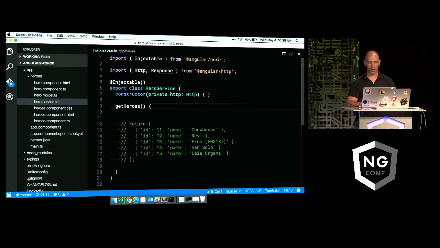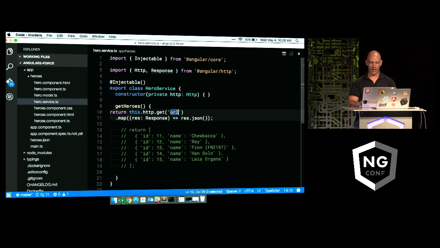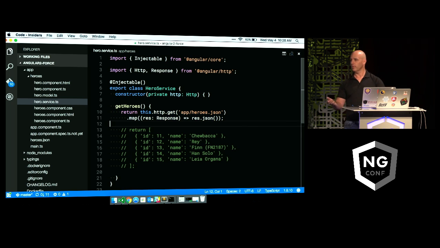The constructor is now going to know how to get that guy. And inside of our heroes function, I've got another snippet, which is called HTTP get. And in there, I'm going to pass in my different URL. I think it's app/heroes.json. And then it's going to map back a response. In this case, it's just my pure JSON, so I'm going to use it. But I can map and modify that response if I wanted to, trim it, do other things with it as well.